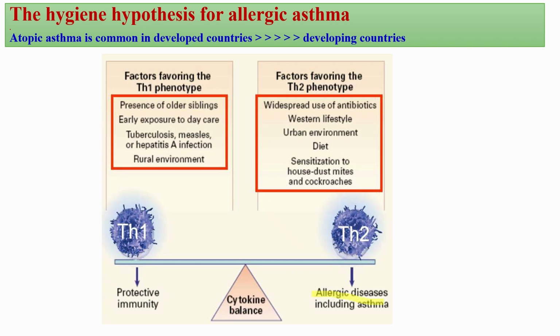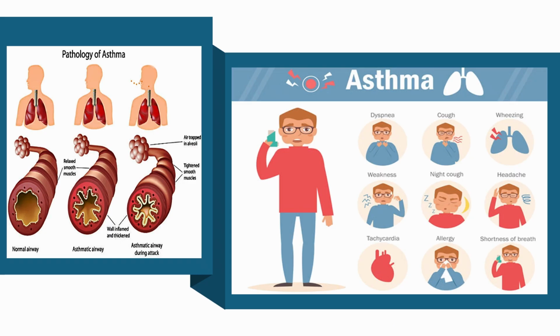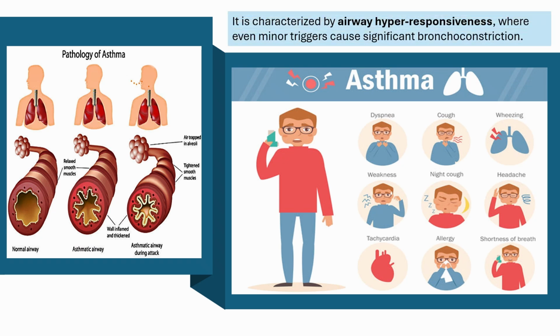To summarize the definition of asthma more clinically, asthma is a chronic inflammatory disease of the airways. It is characterized by airway hyperresponsiveness, where even minor triggers cause significant bronchoconstriction. Clinically, asthma is manifested by a triad of symptoms: wheezing, dyspnea, and cough. An asthmatic attack occurs in two main phases: acute early phase and late phase response.